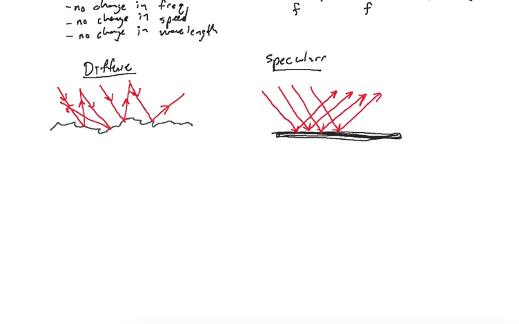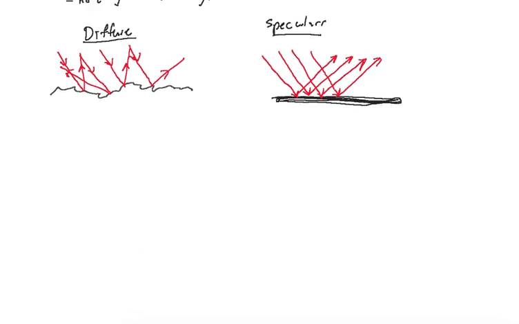So we have one big rule for reflection, and that is that an object reflecting off of pretty much any surface we're interested in is going to bounce off at the same angle it came in at. Kind of like if we bounced a ball off a wall, it would go in, hit, and bounce off at the same angle. So what we're going to do is measure the angle that it bounces off to from the normal. So this is our mirror surface, this is our reflective surface, and this is the normal.